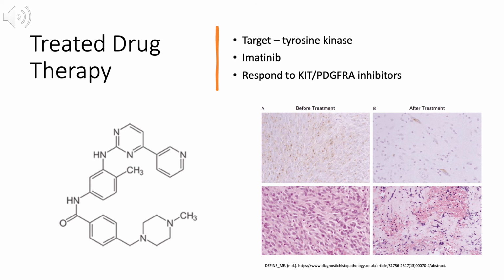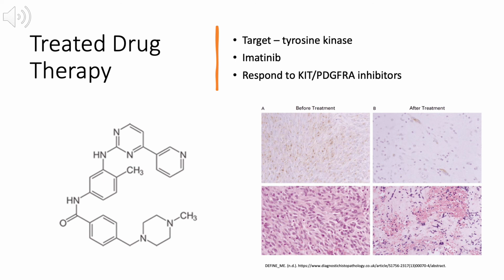So for GISTs, the target for these drugs is the tyrosine kinase receptors that help cancer cells grow, which is cell proliferation. Secondly, imatinib, which is the chemical composition in the left lower part of the slide, the picture. This is the first-line targeted therapy used to prevent GIST recurrence after surgery. This drug is used to shrink the tumor before surgery, and then it's used after, as long as the drug is still effective and it controls recurrent GISTs. So this proves that it is a selective tyrosine kinase inhibitor that is used for standard care of GISTs.